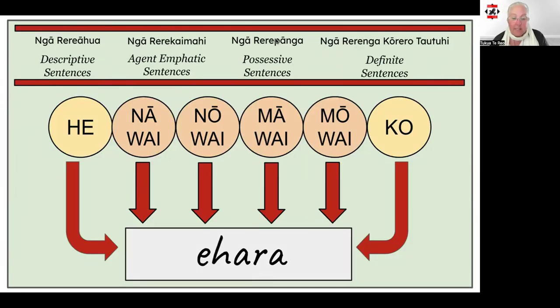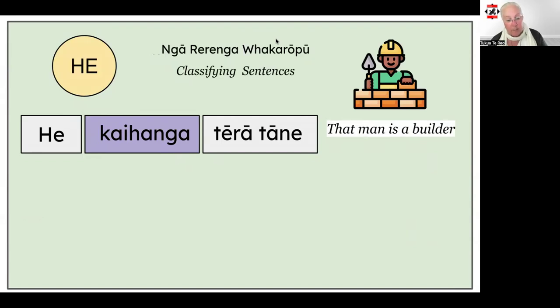When we want to negate any of these types of sentences, including rere āhua, including rerenga whakaropu, or classifying sentences, rere kaimahi, rere pānga, rerenga kōrero tautuhi, we can negate all of these momo rerenga with one kupu, which is ehara. This is a sentence structure that also starts with he, but this one is a classifying sentence. This time we're using a tūingoa to describe or classify the thing or the person, and in this case, it's the tāne. He kaihanga tērā tāne, that man is a builder.